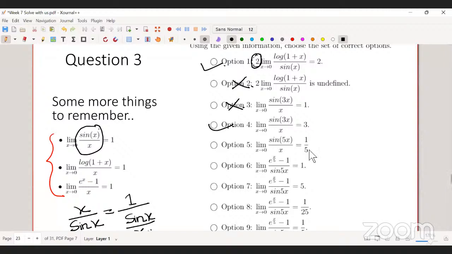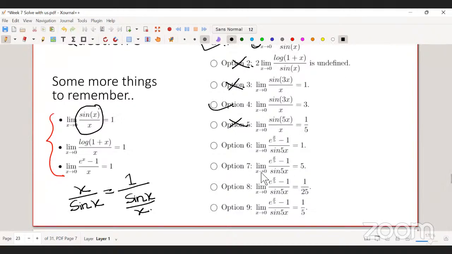And now what about option 5? Same thing. The fifth is incorrect, it should be 5, right? So it's incorrect. Next, I guess options 6, 7, 8, 9 are more or less similar, so I'll do one of them. Let's take option 6.